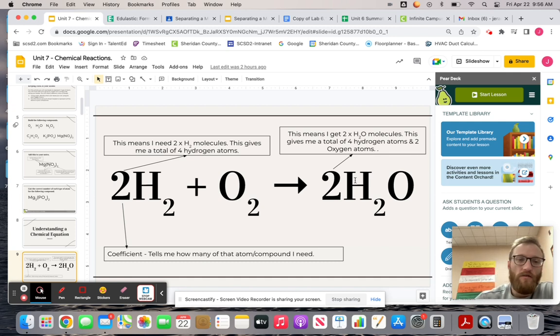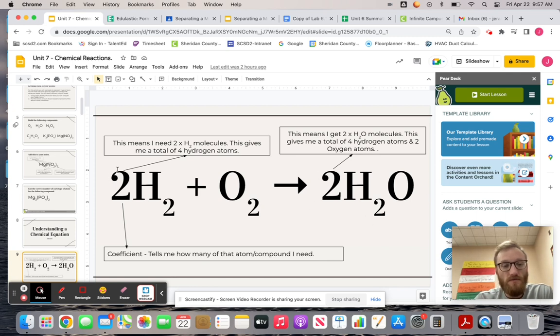Then the last part of the video talked about coefficients. This is kind of the trickiest part. Why we use coefficients is we have to have specific amounts of compounds or elements to make this work, right? And that's because of the law of conservation of matter. We know matter can't be created or destroyed, so we have to have the same amount of matter going into the equation as we do coming out, right?